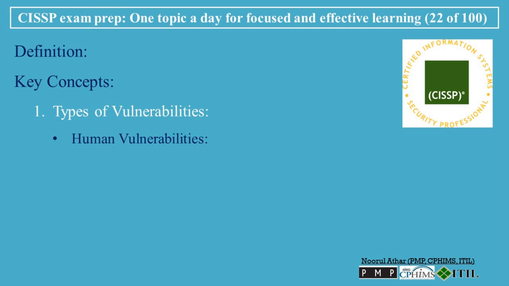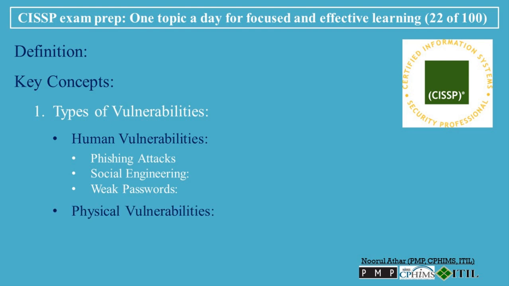Human vulnerabilities: weaknesses in human behavior, such as lack of training, negligence, or failure to follow security policies. Examples include phishing attacks, where attackers trick individuals into revealing confidential information, e.g., login credentials, by impersonating legitimate entities. Social engineering: manipulating individuals to gain unauthorized access to information or systems. Weak passwords: using easily guessable or reused passwords across multiple systems.